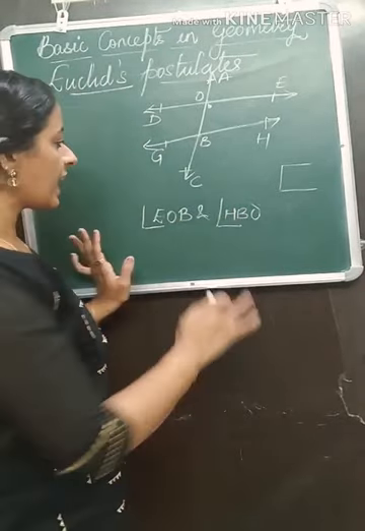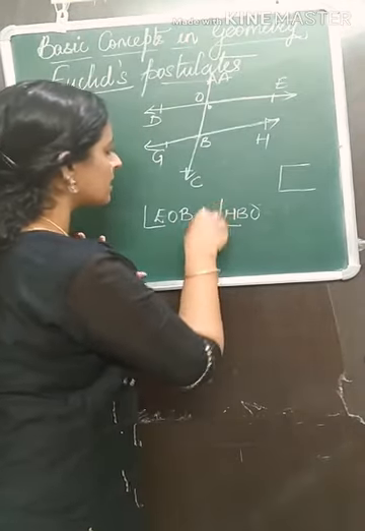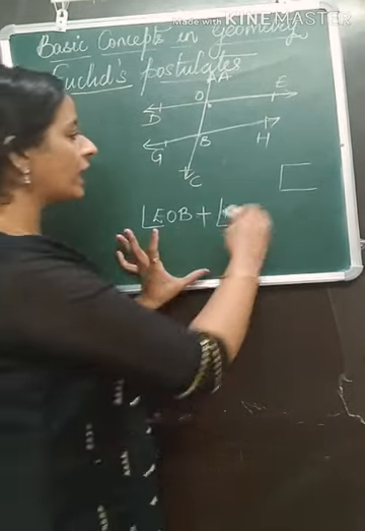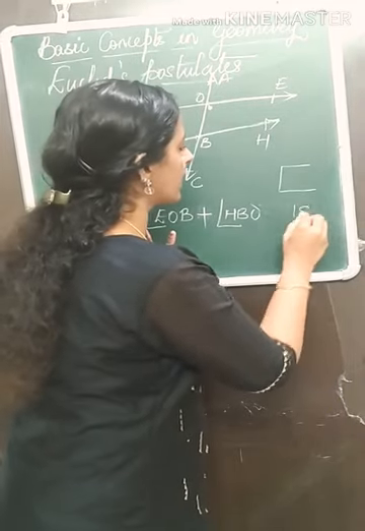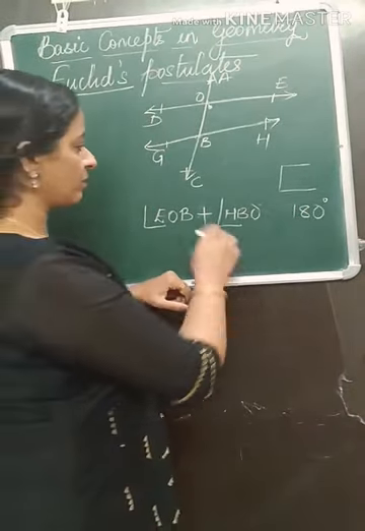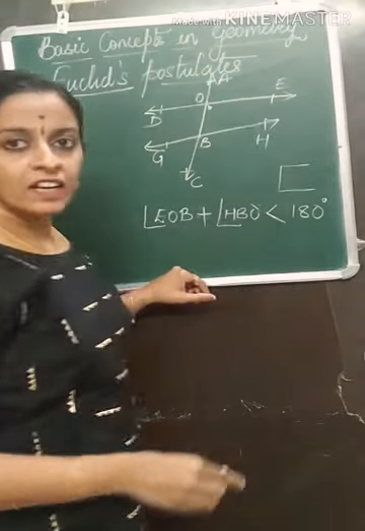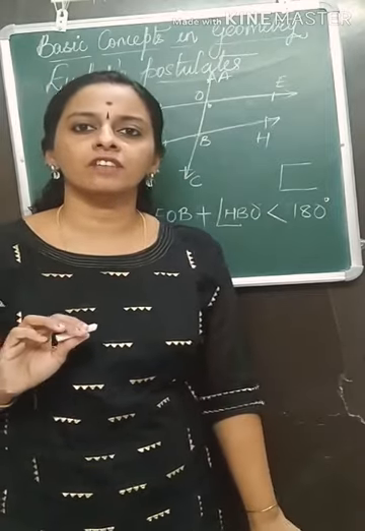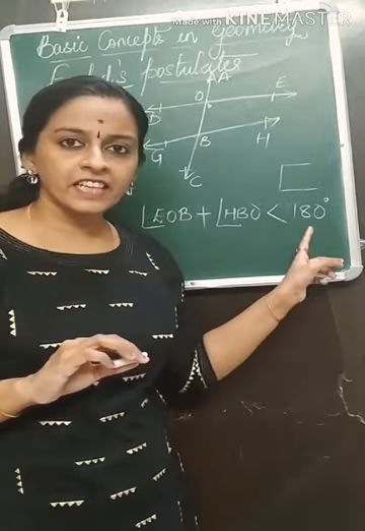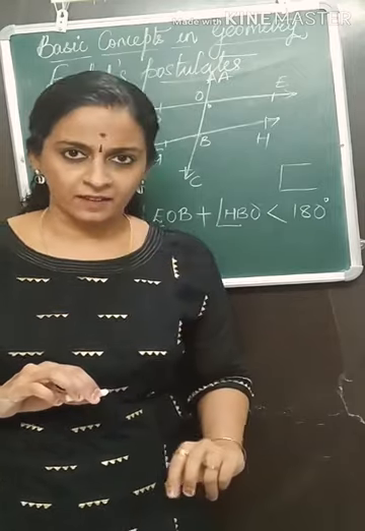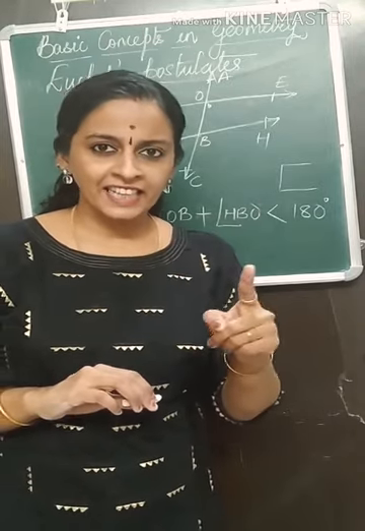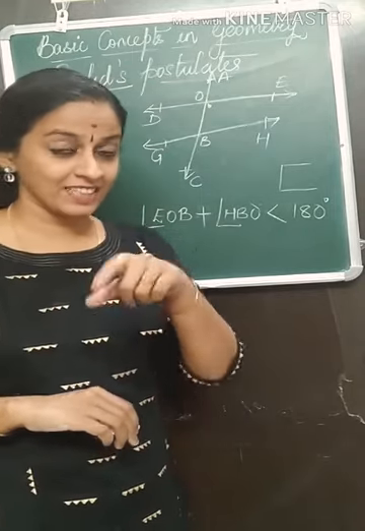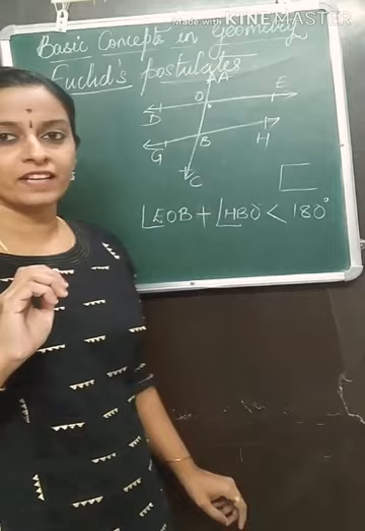If I add the interior angles and I get a number which is less than 180 degrees, this means that the two lines are going to intersect with each other. Less than 180 degrees means less than the sum of two right angles. One right angle is 90. The sum of two right angles means 90 plus 90, 180. This is how it is given in your textbook, so I am explaining it this way.